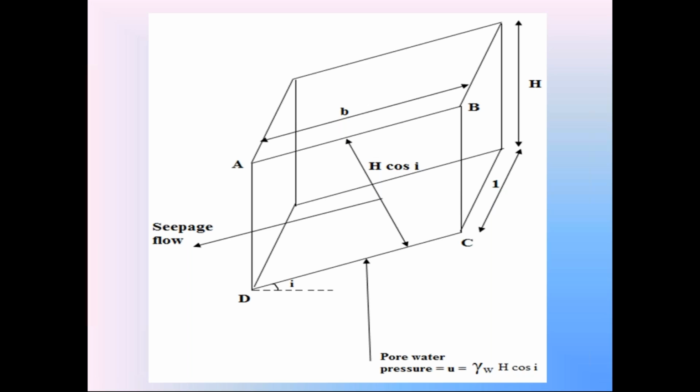Now, just now I explained this vertical line with the surface CD making the angle of 90 minus i. Just now we discussed the weight W acting vertically downwards, with the surface CD the weight making the angle 90 minus i. Similarly, this upward vertical pore water pressure with the surface CD makes the angle of 90 minus i.